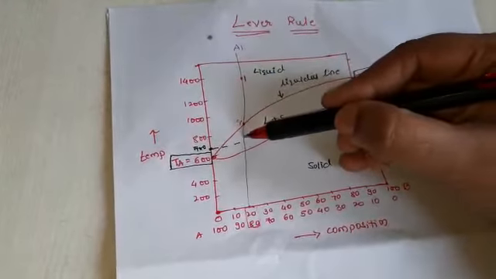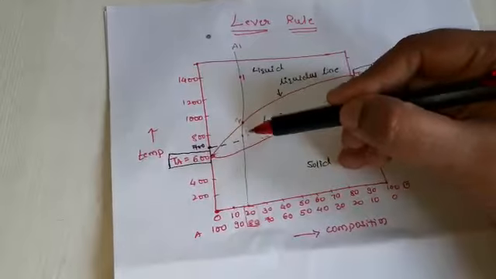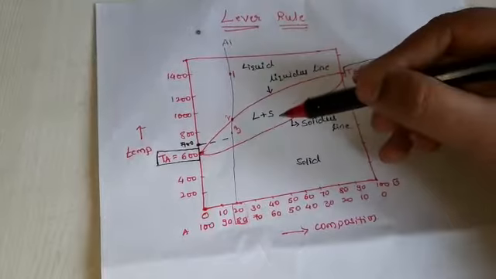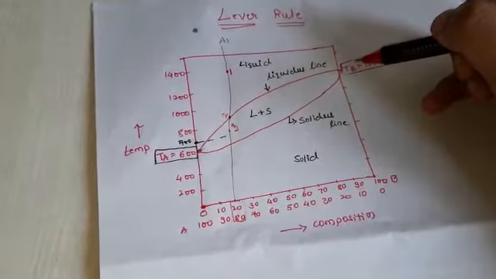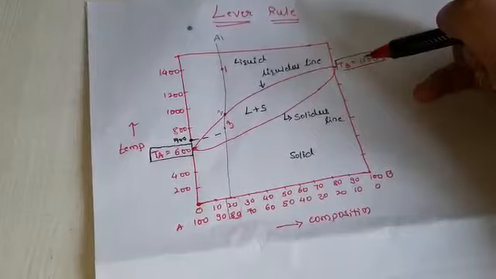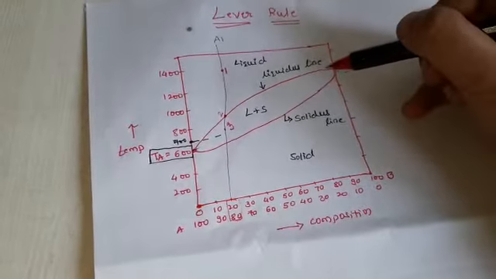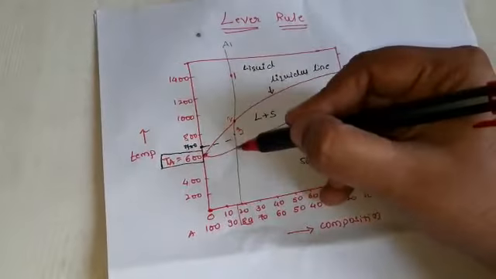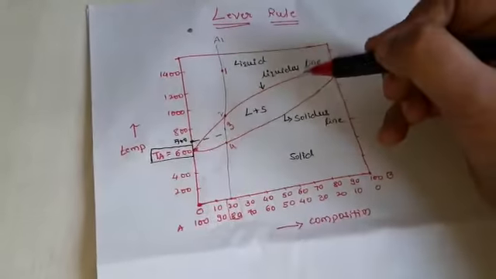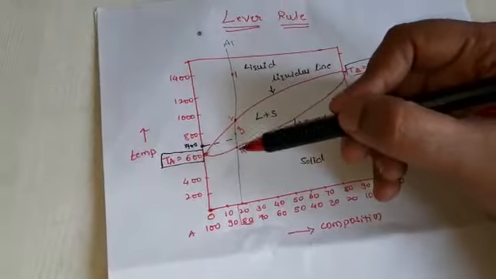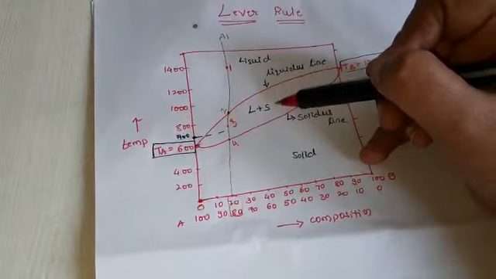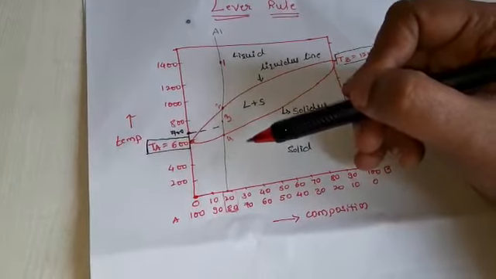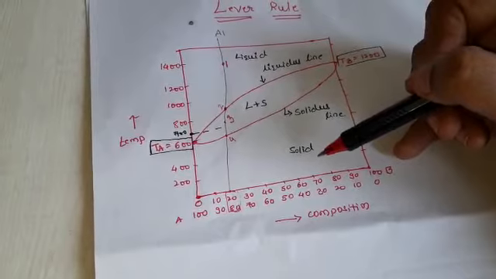Once it reaches point 3, it has both liquid and solid. Which is solid here? The atoms of metal B are solid. Why? Atom B solidifies at 1200 degrees Celsius, so below 1200 degrees Celsius atom B starts solidifying. At point 4 the solidification ends. Up to point 4 both liquid plus solid are present, but after the fourth point there is no liquid, it is completely solid.